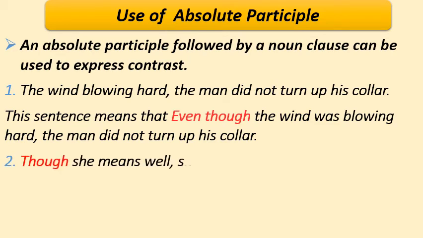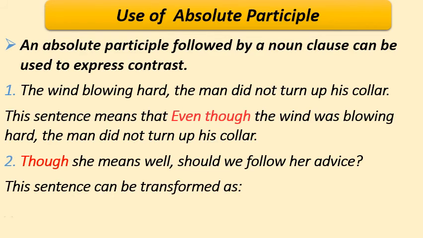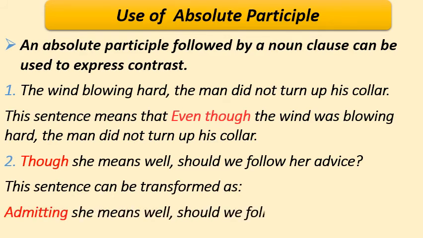So when the meaning is retained, we can write down the sentence like this also. Though she means well, should we follow her advice? This sentence can be transformed as admitting she means well, should we follow her advice? So here admitting is showing the absolute participle.